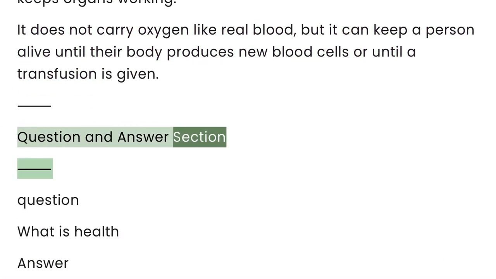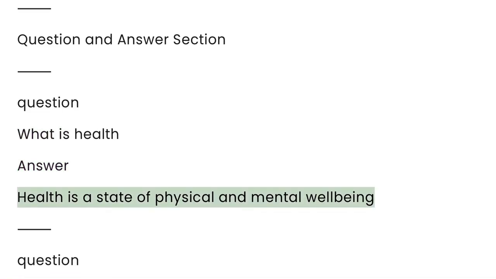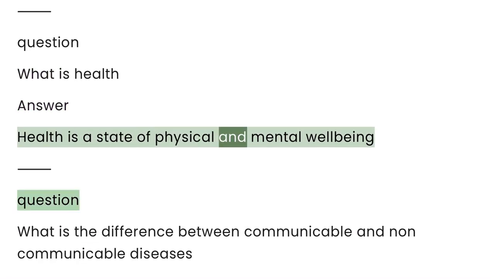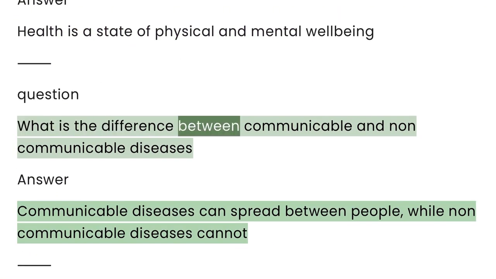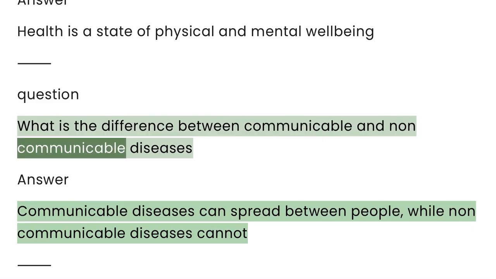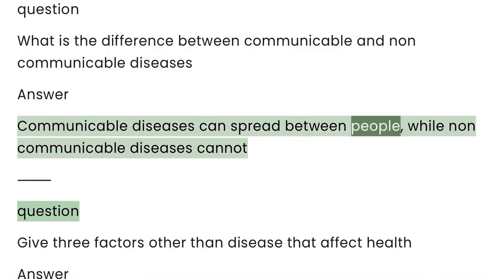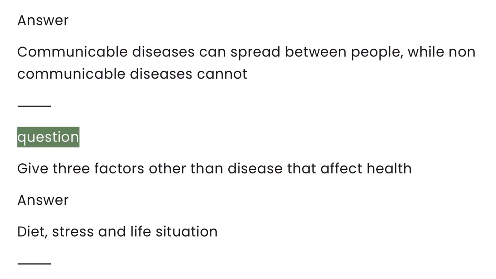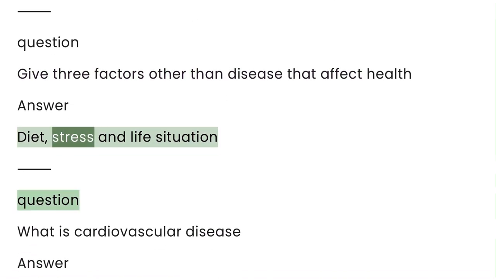Question and answer section. Question: what is health? Health is a state of physical and mental well-being. Question: what is the difference between communicable and non-communicable diseases? Communicable diseases can spread between people, while non-communicable diseases cannot. Question: give 3 factors other than disease that affect health. Diet, stress, and life situation.